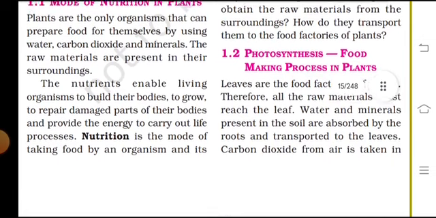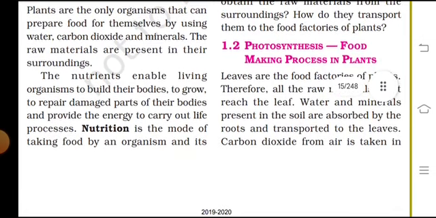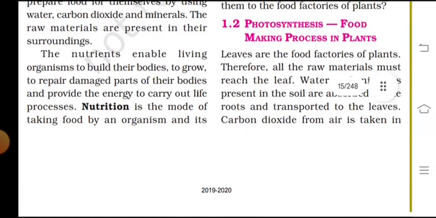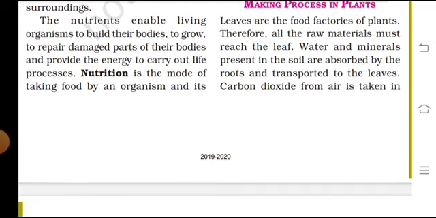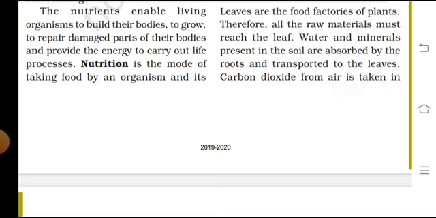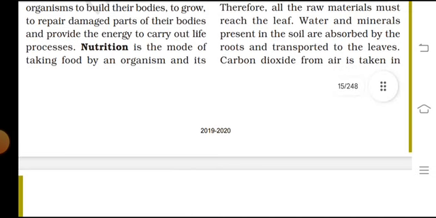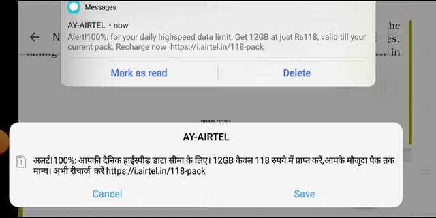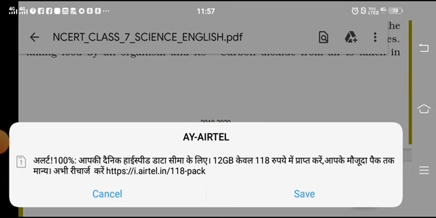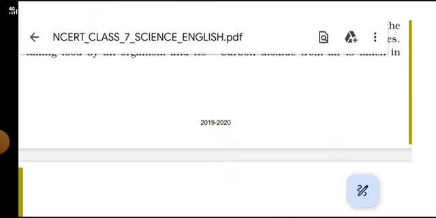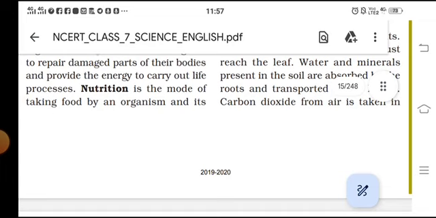Plants are the only organisms that can prepare food for themselves by using water, carbon dioxide and minerals, the raw materials present in their surroundings. The nutrients enable living organisms to build their bodies, to grow, to repair damaged parts of their bodies, and provide the energy to carry out life processes.